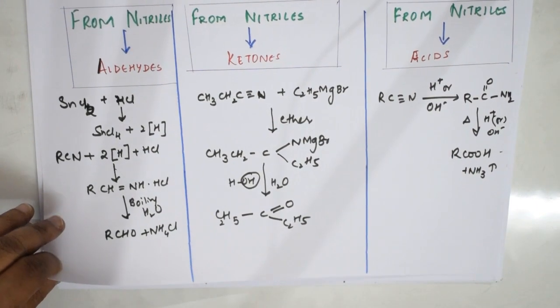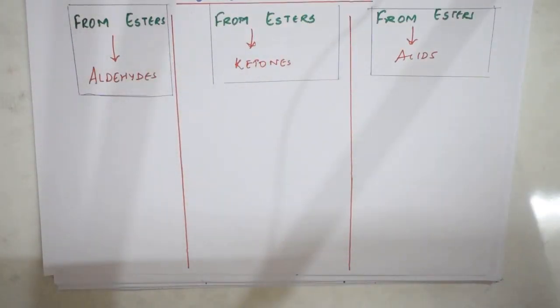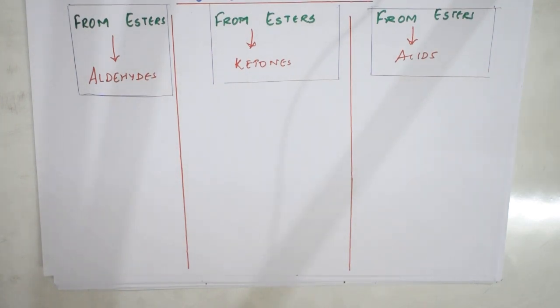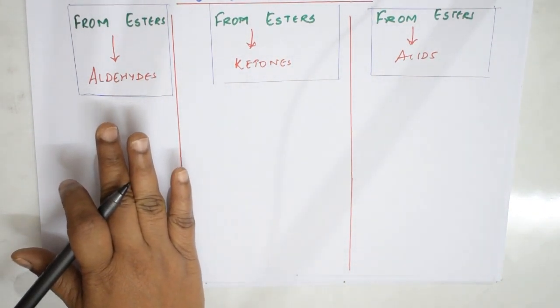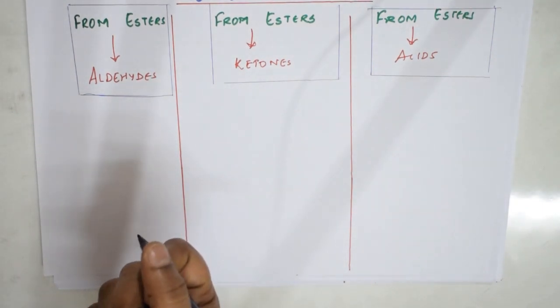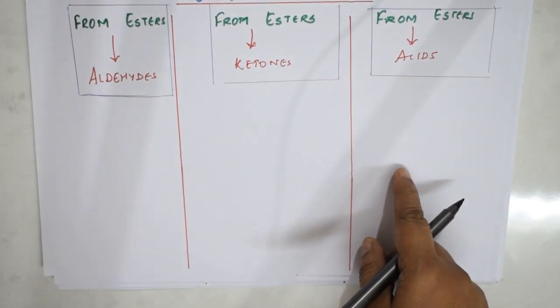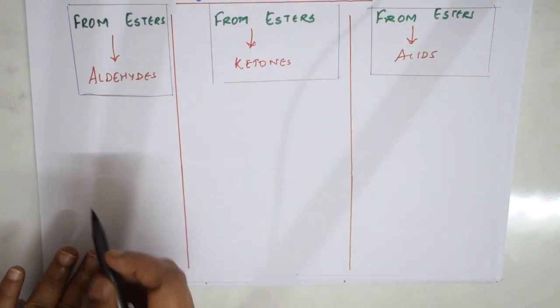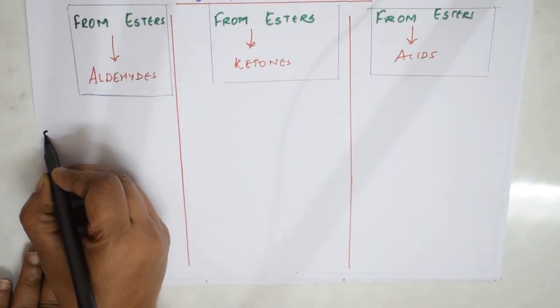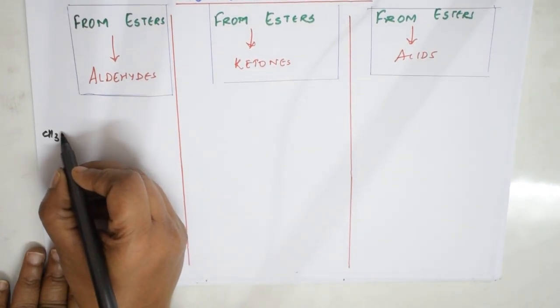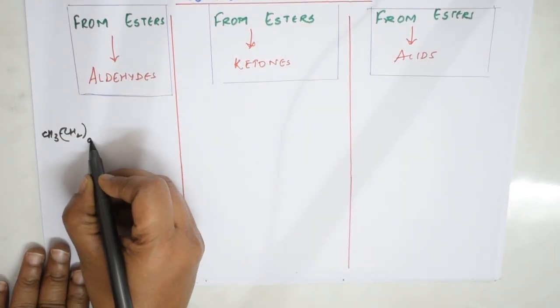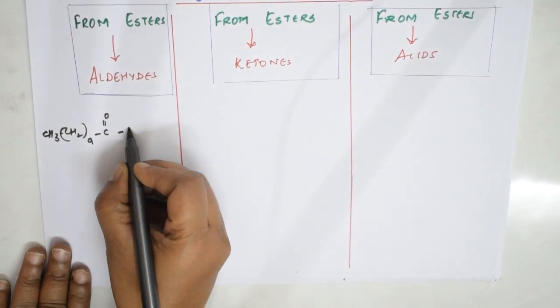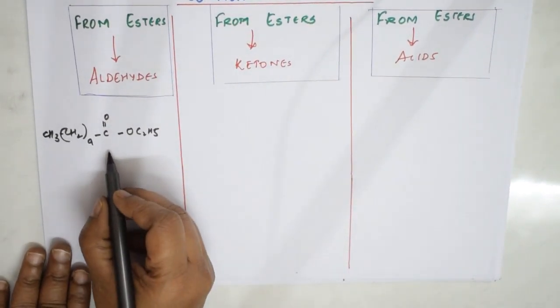So let us do the next part of the reaction, right? What is this? This is from esters, remember. So esters reaction, I think I have seen one question also in your NEET examination. So carefully, students, just observe carefully, right? So here I can prepare aldehydes from esters using which one? DIBAL, and in this case you will be doing acidic hydrolysis. Let us write that. So here what you're going to do, let us take one ester. So a longer chain hydrocarbon we will take, CH2, the double bond O, C2H5. So this is the ester.